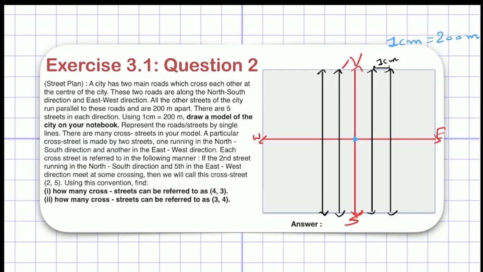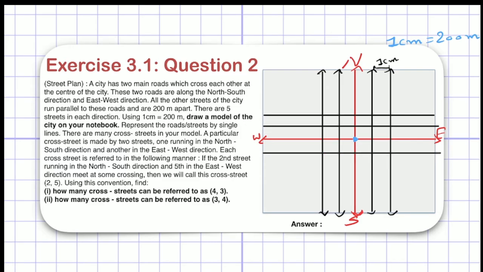Now there are also 5 roads in east-west direction, so I have to draw another 4 more. So let me draw it. This will be first, this will be second, this will be third, and it will be 4, right? Let me draw an arrow. So it is very easy, right? We have just represented all the streets. Now it is our model.